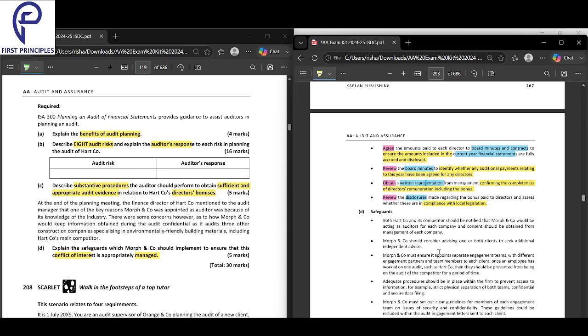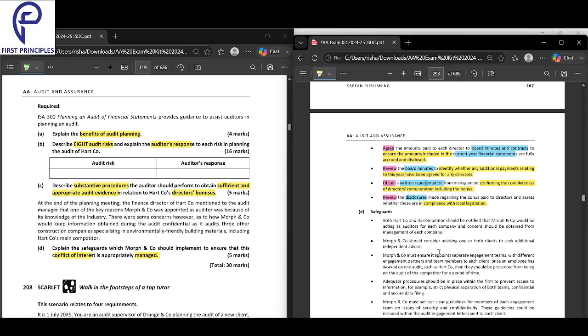Before that, obtain a written representation from the management so that the management is confirming that yes, director X should get this much, Y should get this much, Z should get this much. Before that, review the board minutes. Why am I reviewing the board minutes? To identify whether any additional payment, other than the salary, that is the bonus, has been agreed or not.